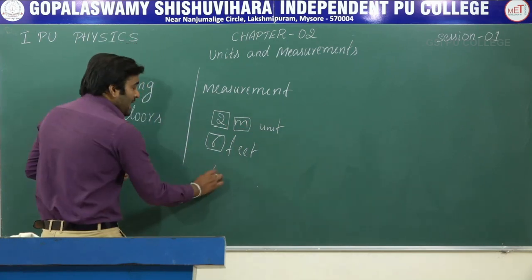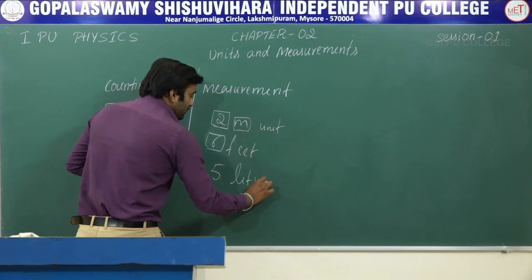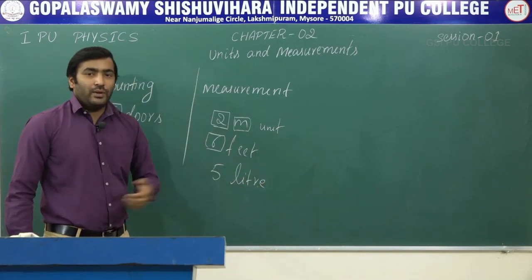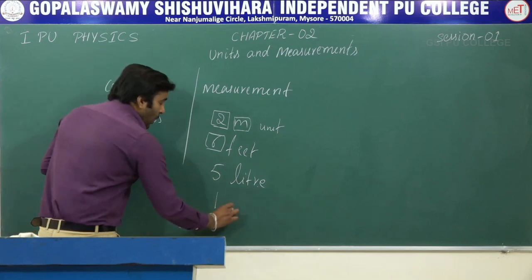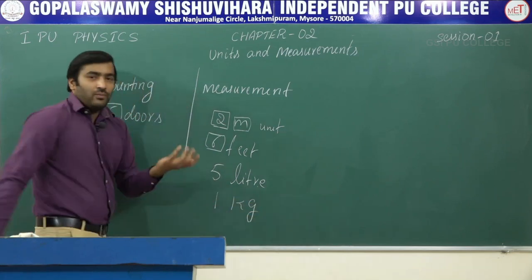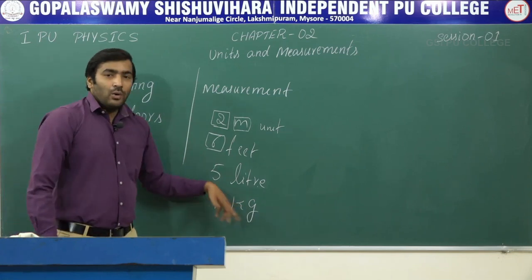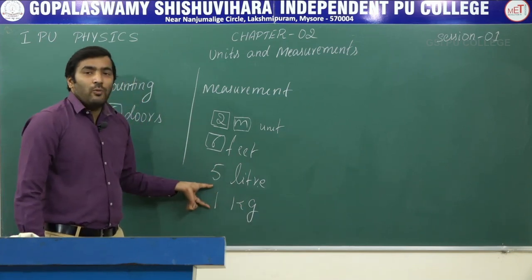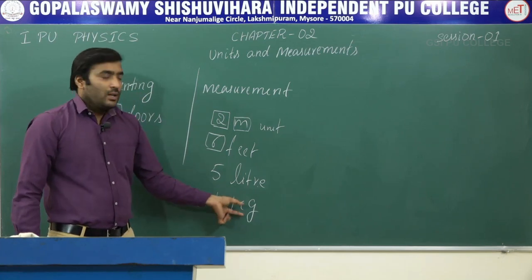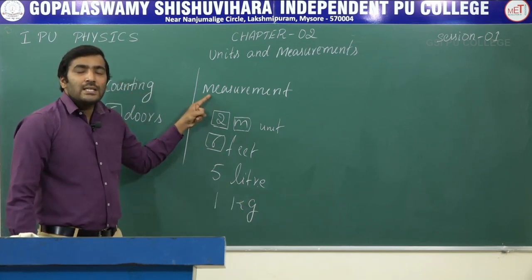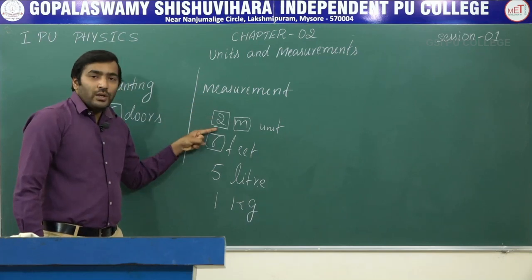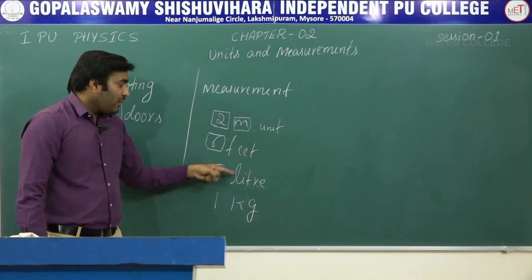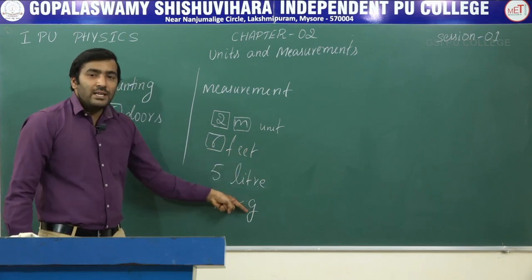5 liters of water. So 5 is a numerical value and liter is a unit of it. Likewise 1 kg of some grain. So in this 1 kg, 1 is a numerical value and kg is a unit of it. So measurement is nothing but assigning a numerical value along with a unit. 2 meter, 6 feet, 5 liters, 1 kg, likewise.